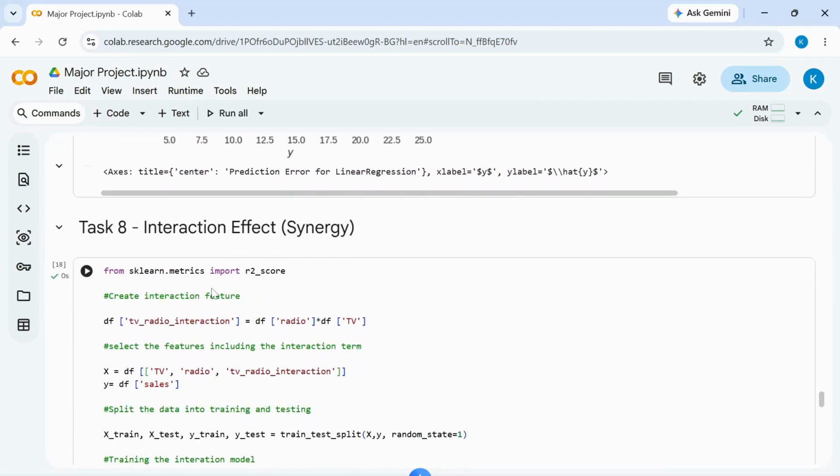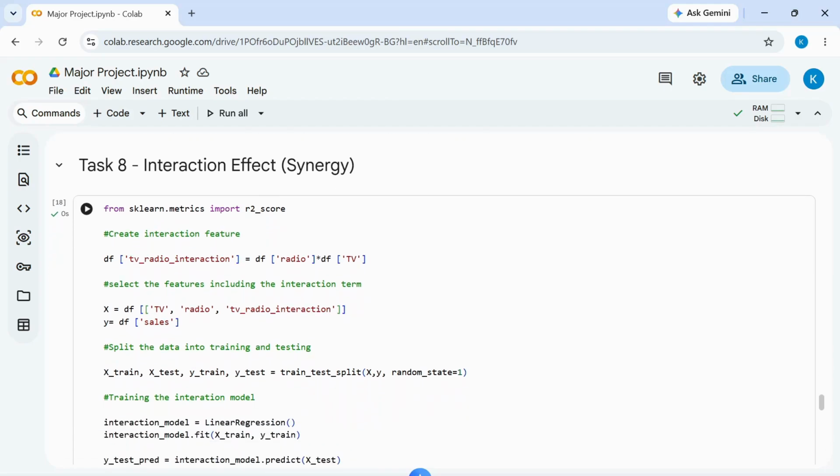In task 8, interaction effect or synergy effect. Sometimes two features together have a stronger effect than either feature individually. This is called an interaction effect or synergy effect. In our project, we are creating an interaction feature by multiplying TV with the radio budget.